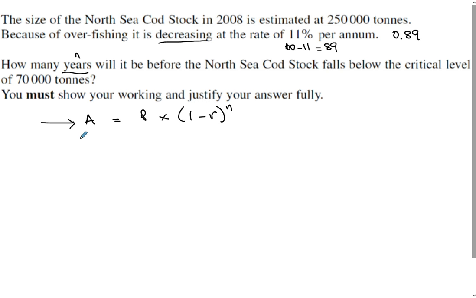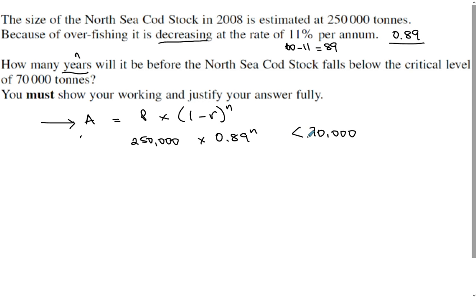We want A less than 70,000. It started at 250,000 times, and if we did 1 minus 0.11, we'd get 0.89 to the power of n.